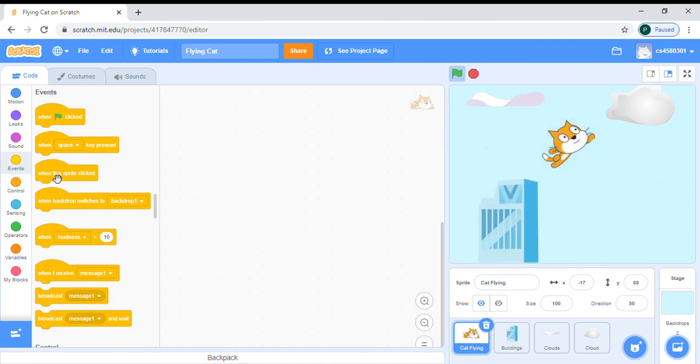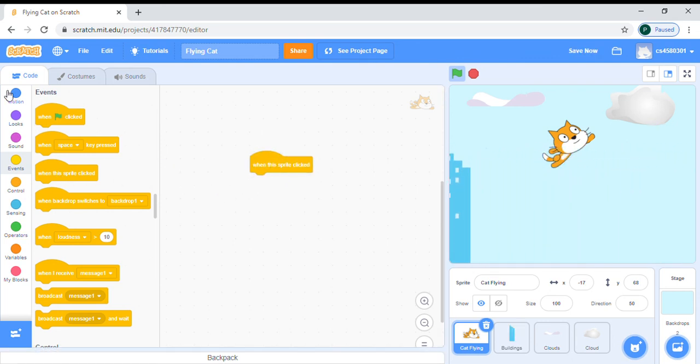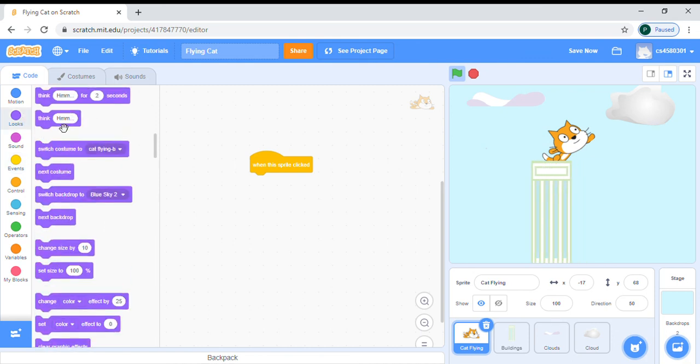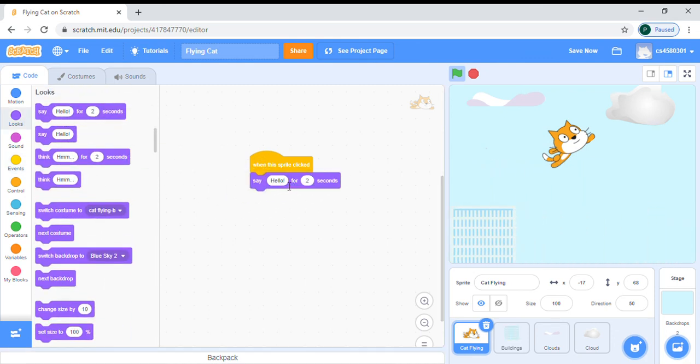I will use in the cat, when this sprite clicked, and go to looks, say hello for 2 seconds. You can change the seconds also. I will take only 2 seconds, it is enough.